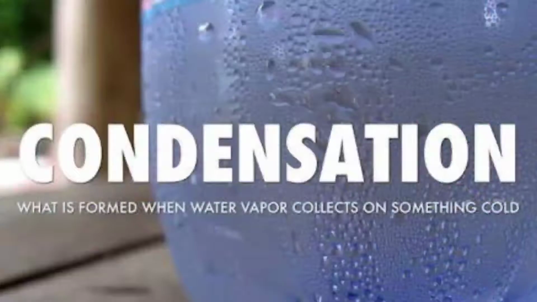So this process is called condensation. The change of gas or vapor into liquid state on cooling is called condensation. Condensation is a type of change of the physical state of matter from gaseous phase into the liquid phase.